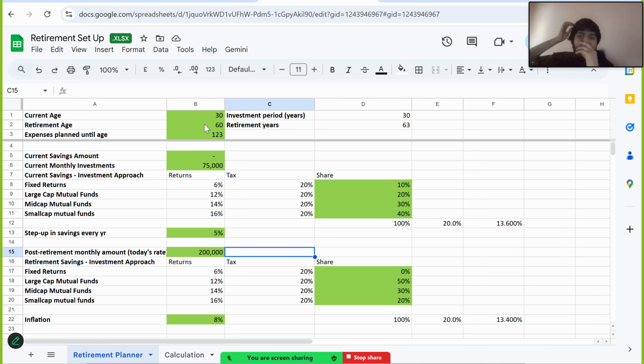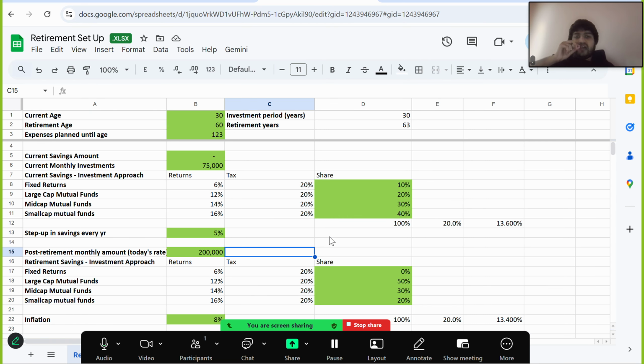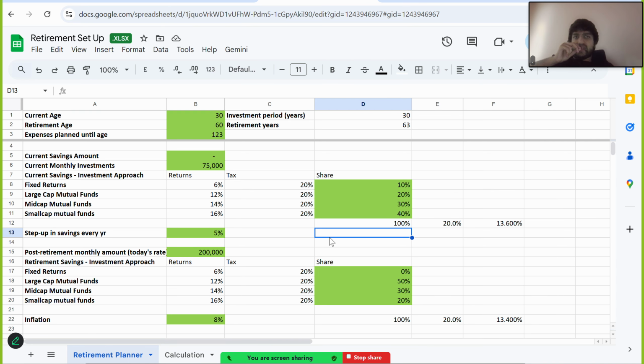Why I've selected 123? Because that's the maximum you can expect to live. As per Guinness records, I think someone has gone till 122, so I'm just keeping it as 123 to be on the safer side. This is a very conservative calculator, so you can definitely expect the values to match like this when you do as per this.